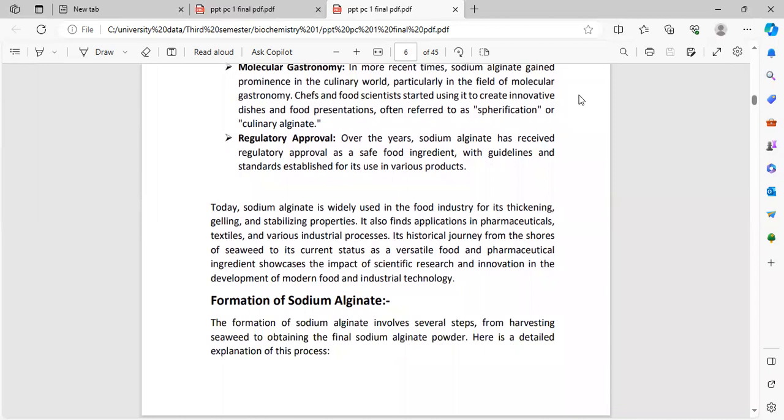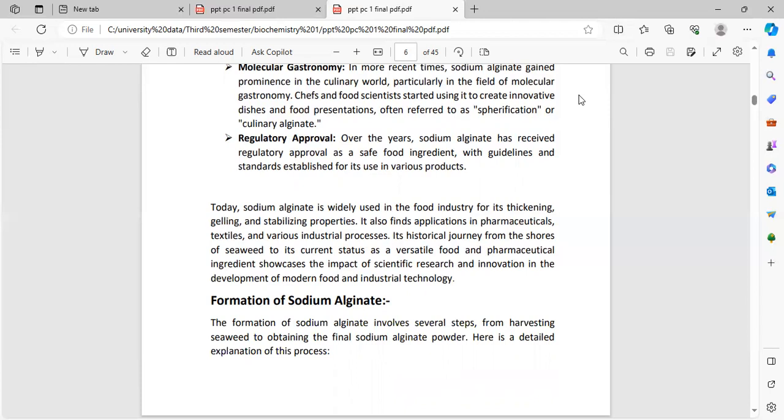Regulatory approval. Over the years, sodium alginate has received regulatory approval as a safe ingredient, with guidelines and standards established for its use in various products. Today, sodium alginate is widely used in the food industry as a thickening, gelling, and stabilizing agent. It is also found application in pharmaceutical, textile, and various industrial processes.